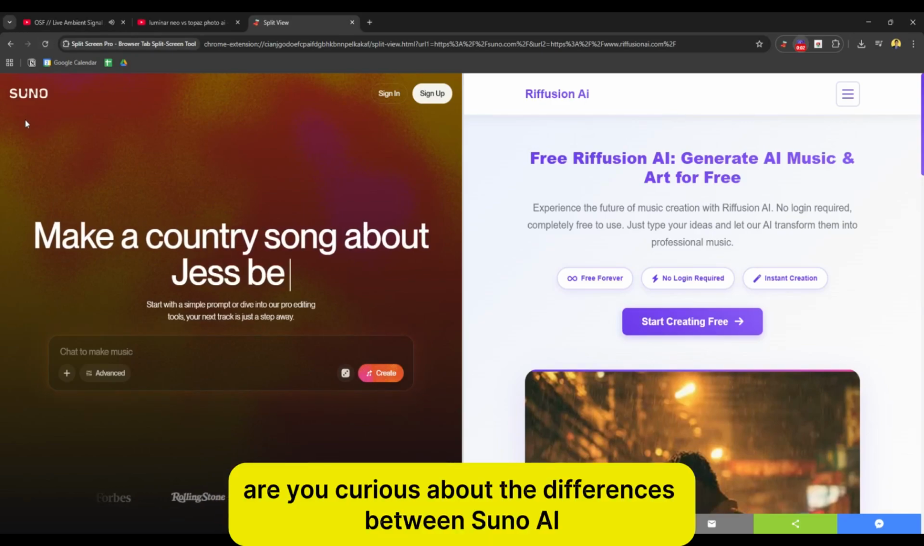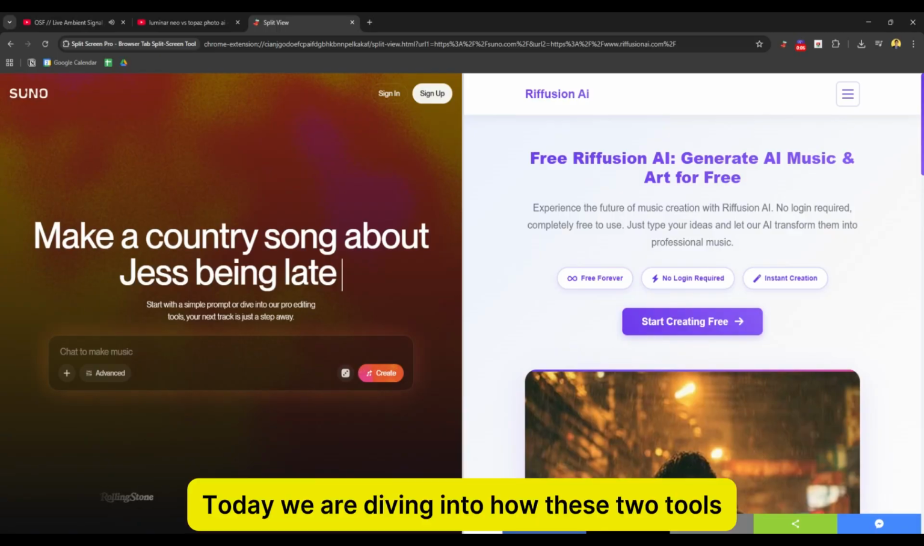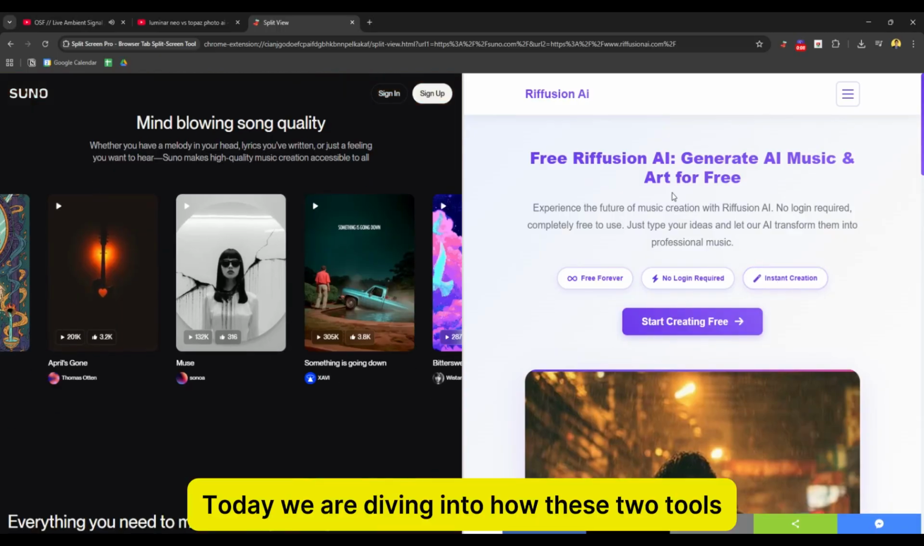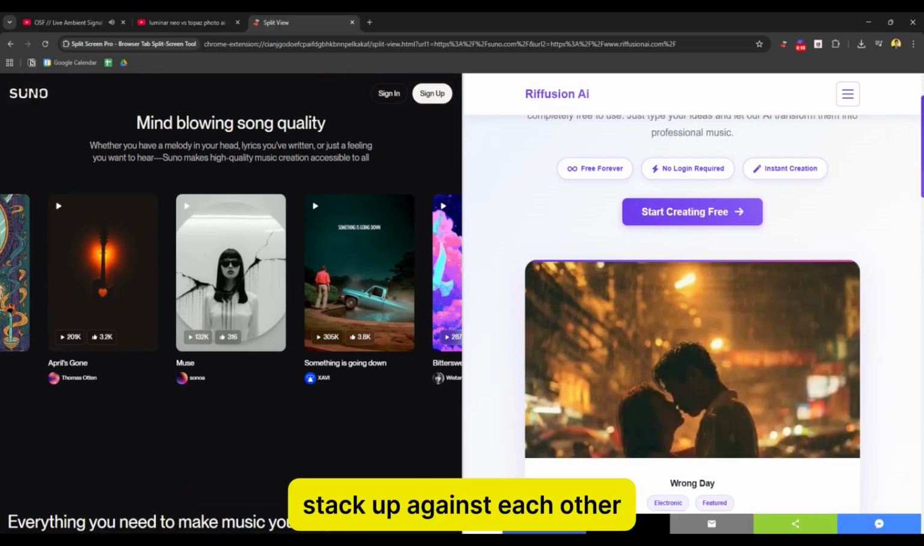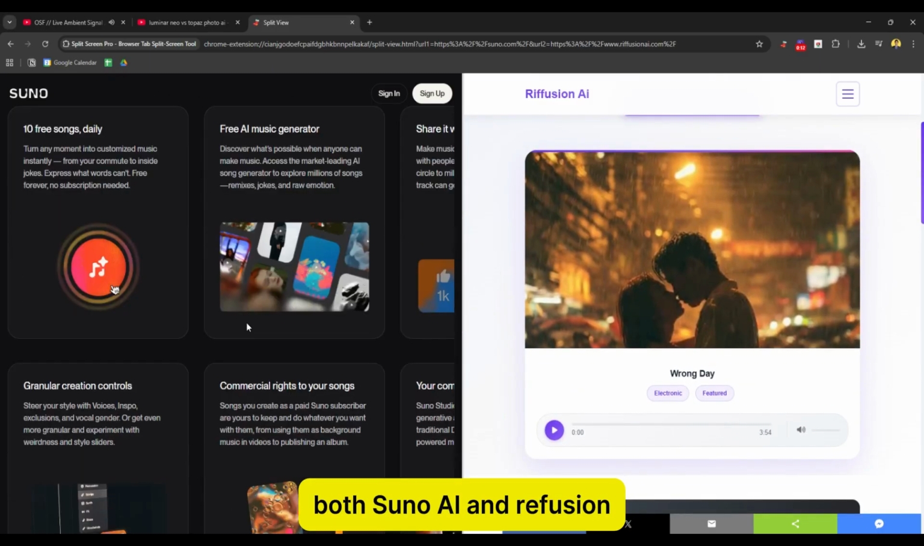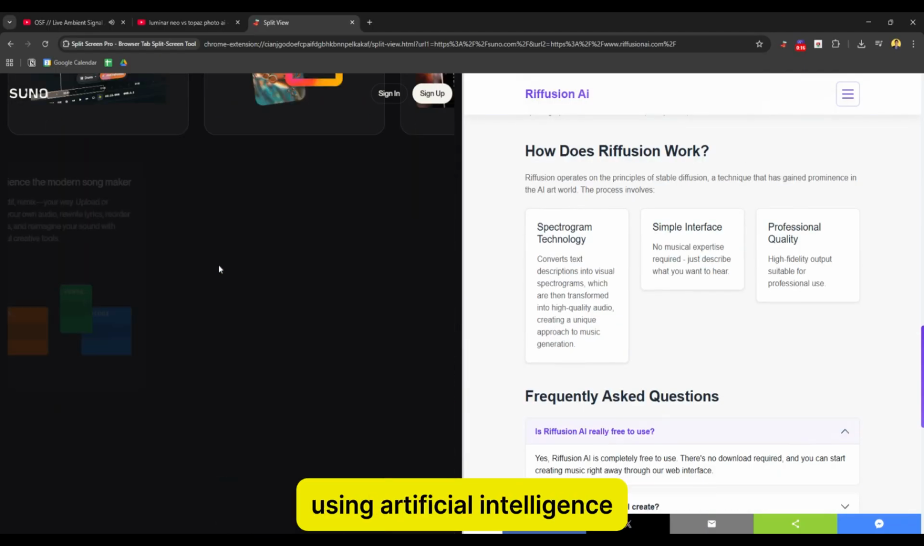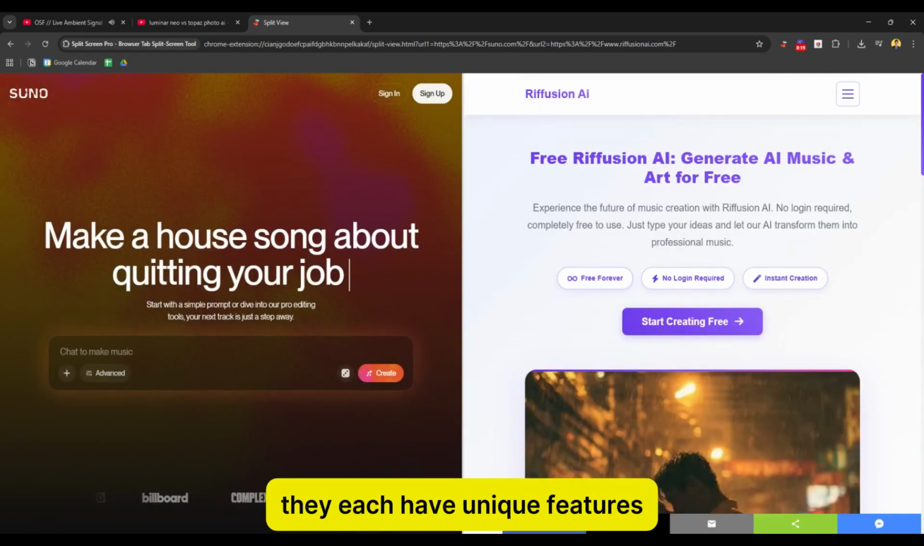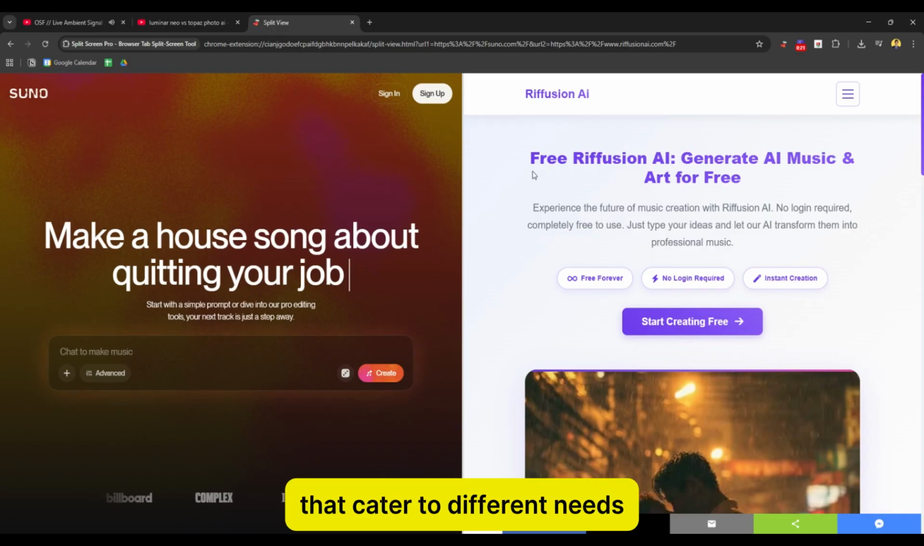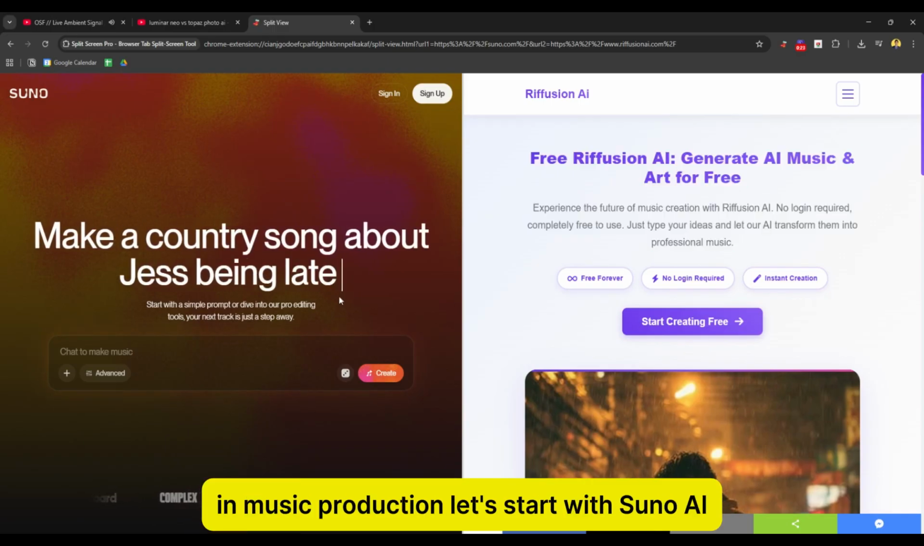Are you curious about the differences between Suno AI and Riffusion? Today, we are diving into how these two tools stack up against each other. Both Suno AI and Riffusion are designed to help users create music using artificial intelligence. They each have unique features that cater to different needs in music production.